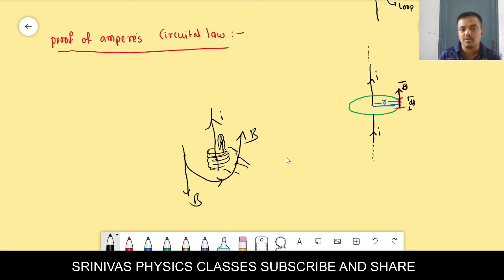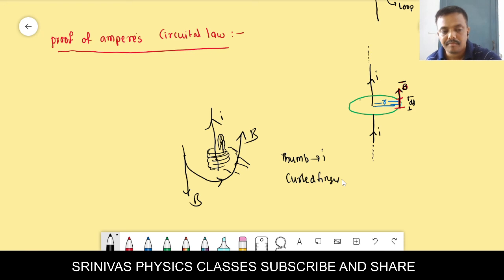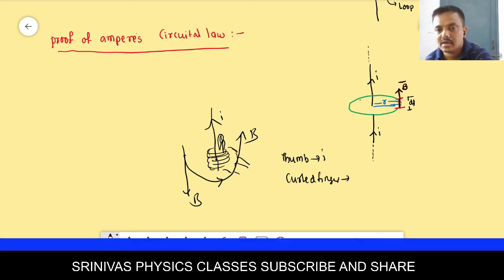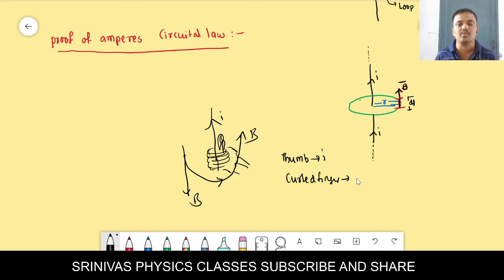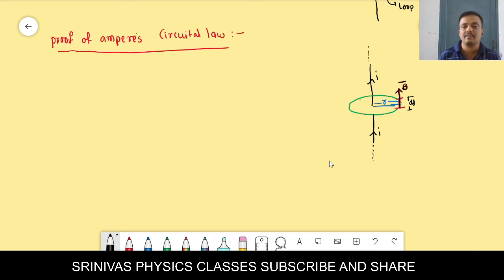According to the right hand thumb rule, the thumb indicates the current. Curled fingers indicate the what? Tell me, Babu. Curled fingers indicate the magnetic induction. Very good. Curled fingers indicate the magnetic field or the magnetic induction. The field is like this, along the tangent.